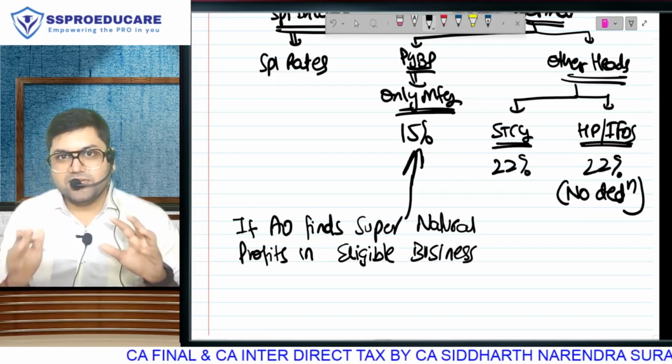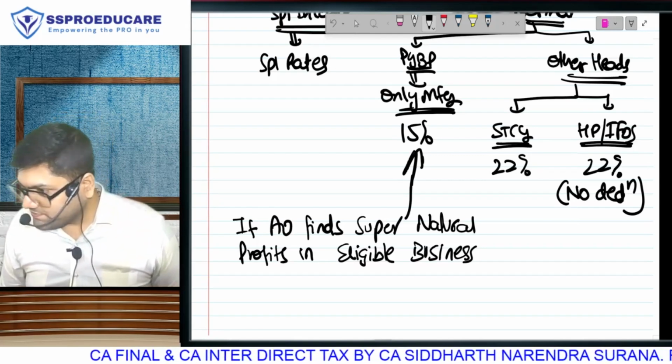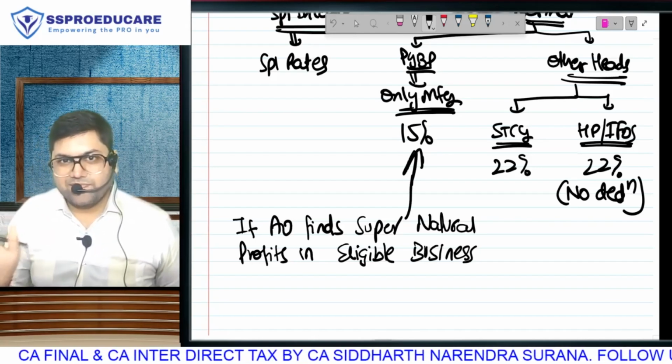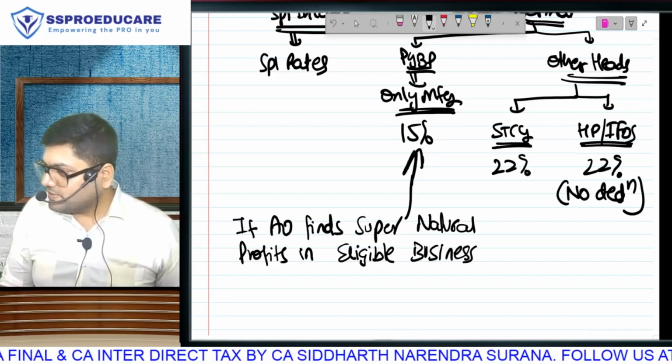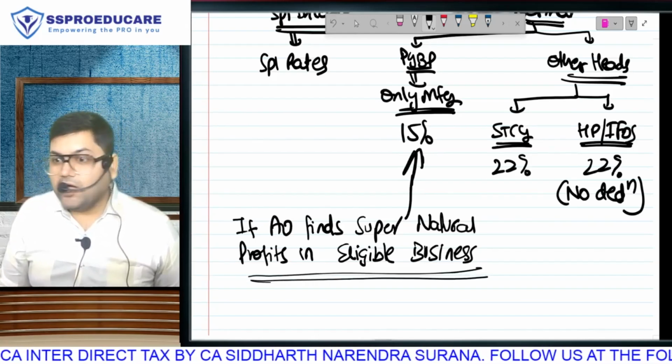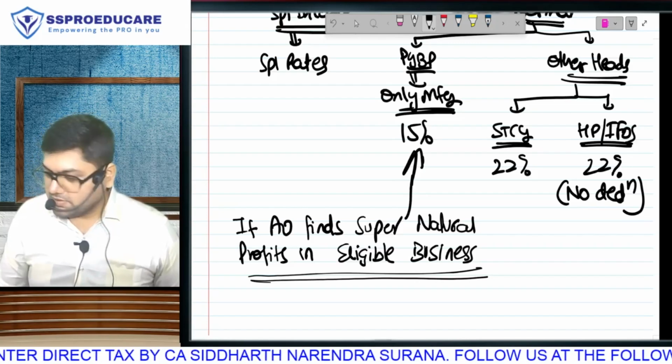Supposedly someone enters manufacturing business for the first time. In the first few years you will have losses, but you are showing 5,000 crore of profit, 10,000 crore of profit. The AO finds supernatural, unbelievable profits.